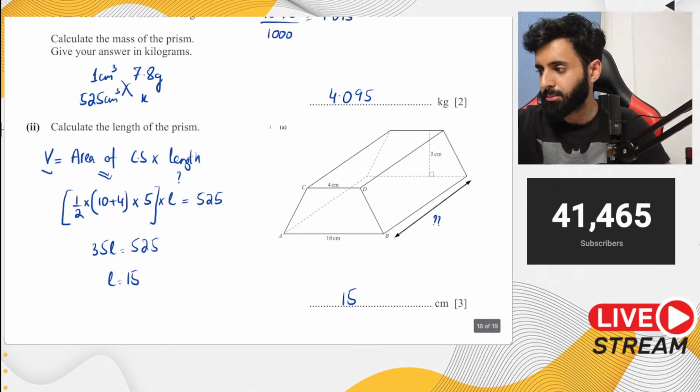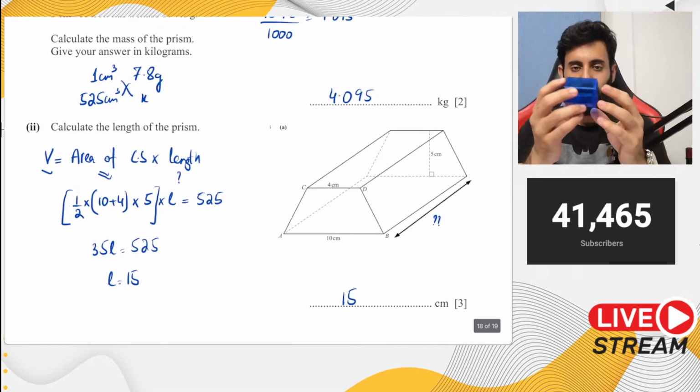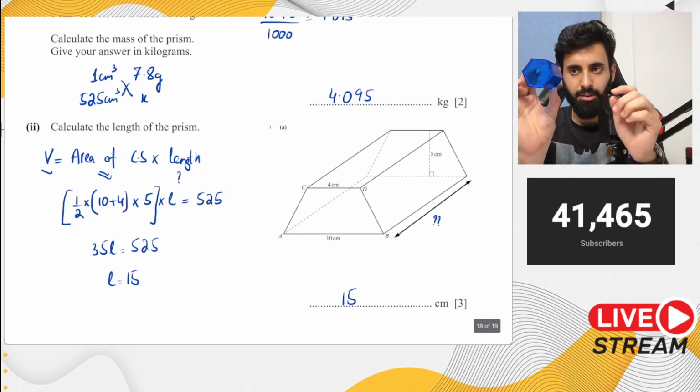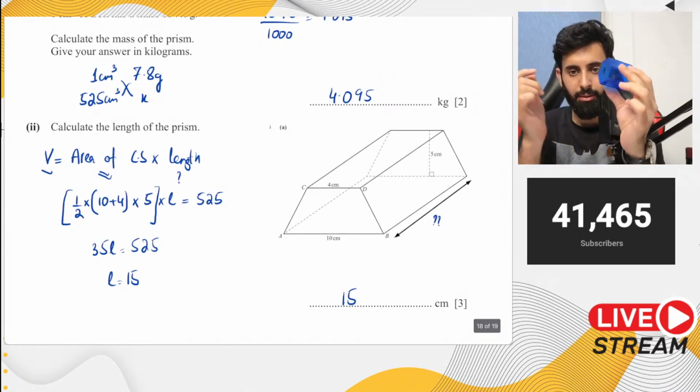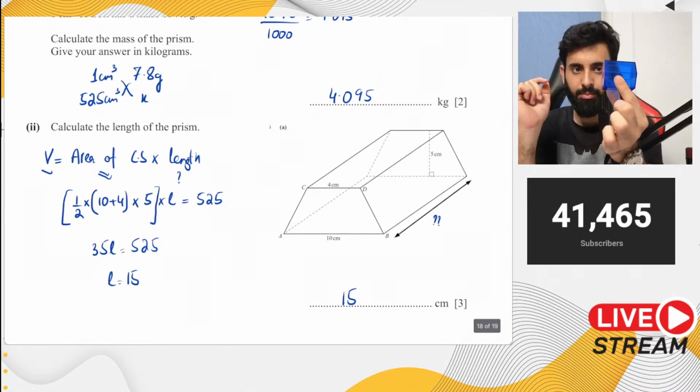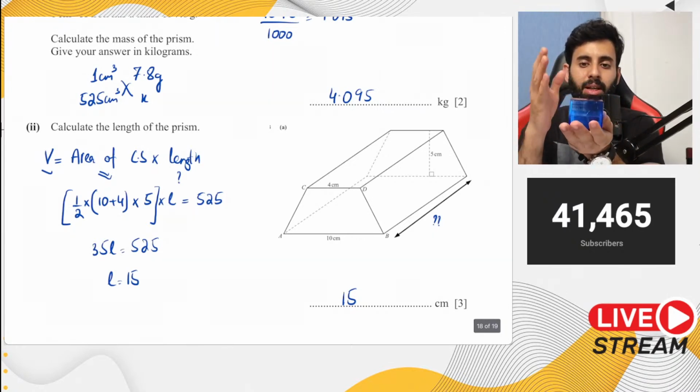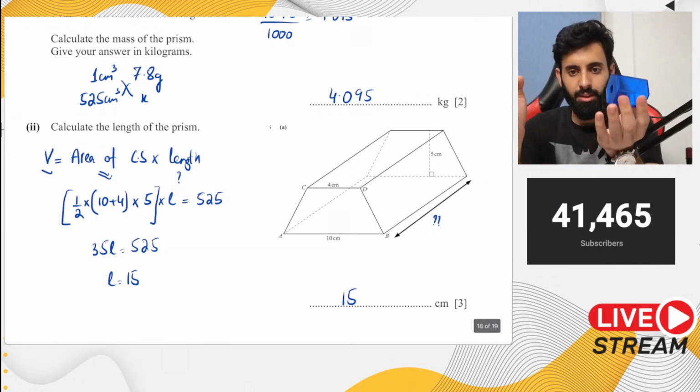Okay, so I have a few prisms over here to help you understand the concept. This will be called a hexagonal prism. Why will this be called a hexagonal prism? Because you can see that the cross section is a hexagon. So if I want to calculate the volume of this prism, I'll calculate the area of cross section. Cross section is the shape that you will get over and over again if you start slicing it.